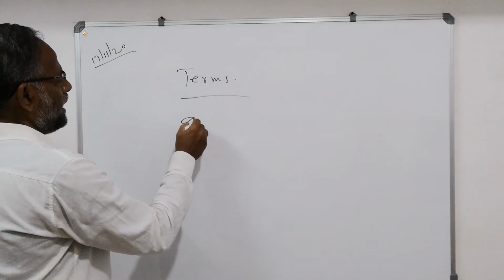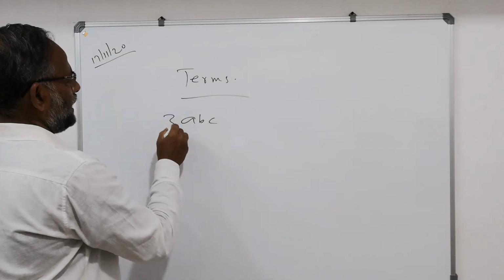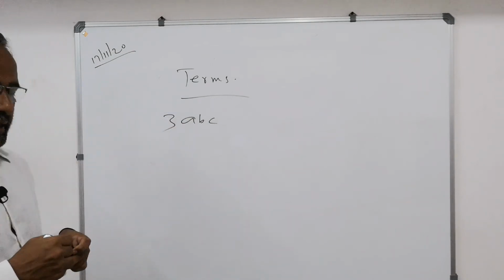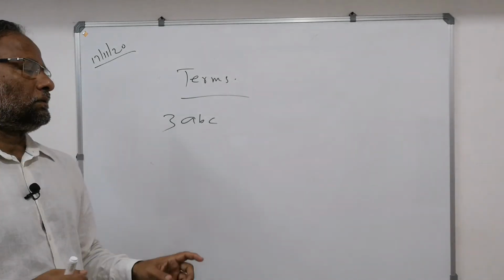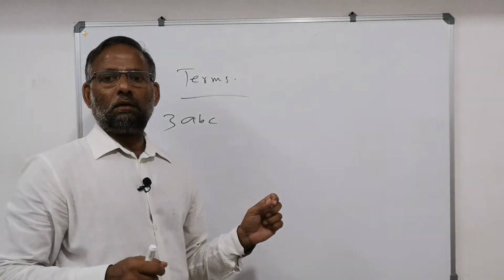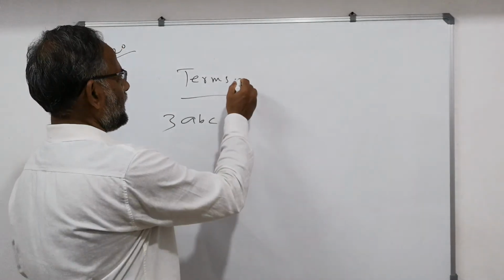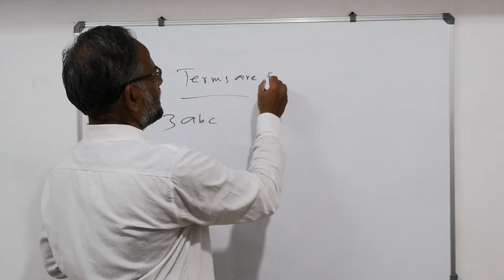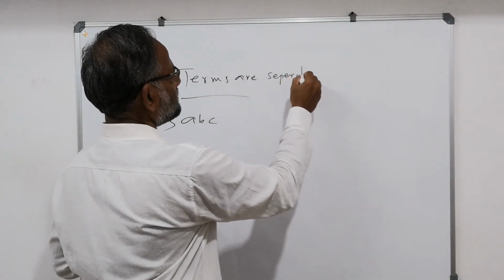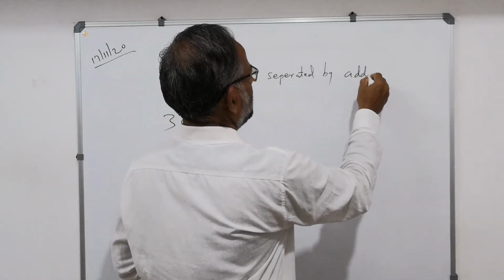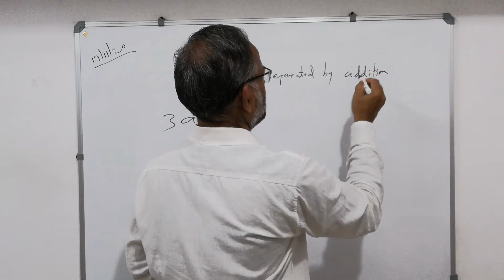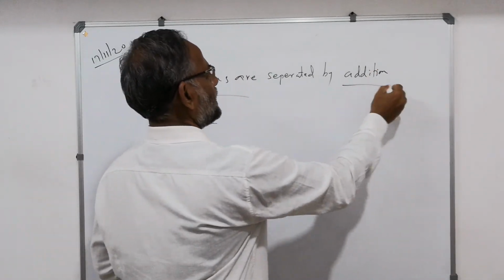Now, 3ABC. How many terms are there? Only one term, because terms are separated by addition. You can study that in your class 6 and 7 textbook.